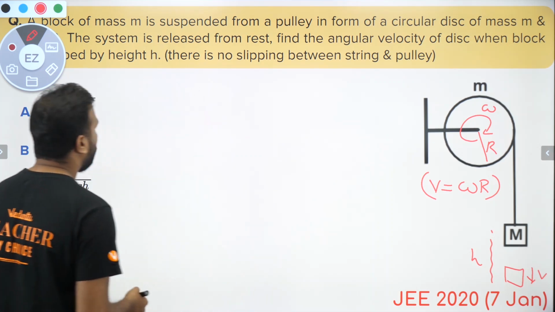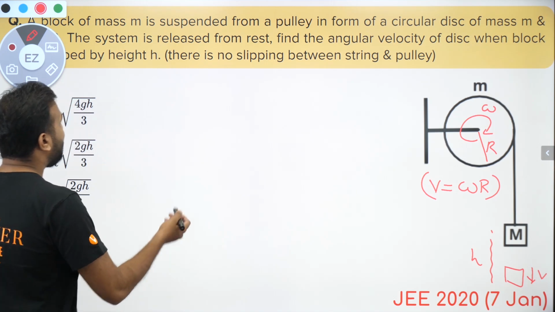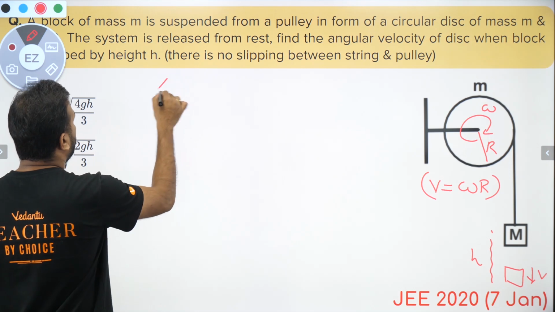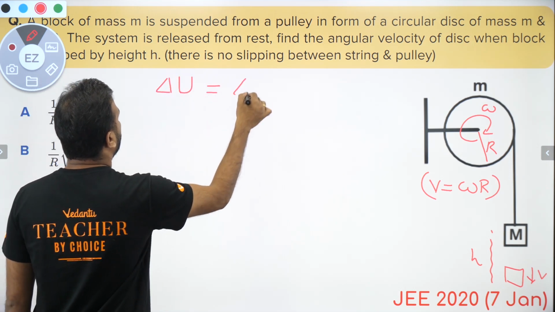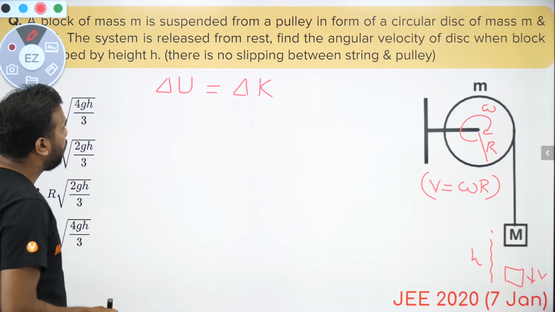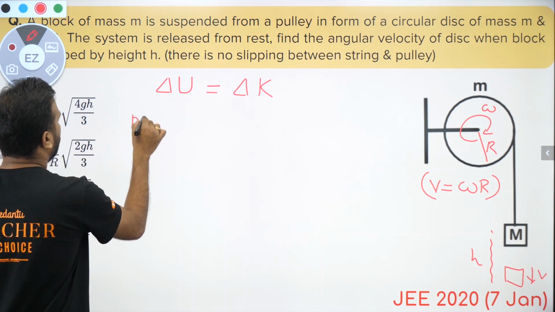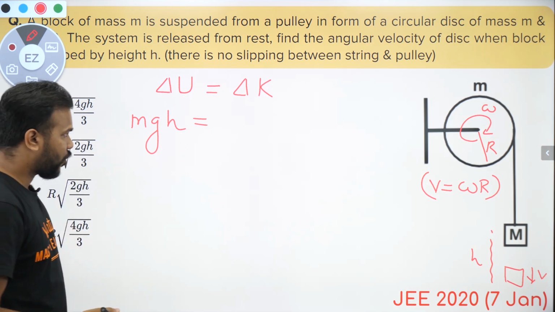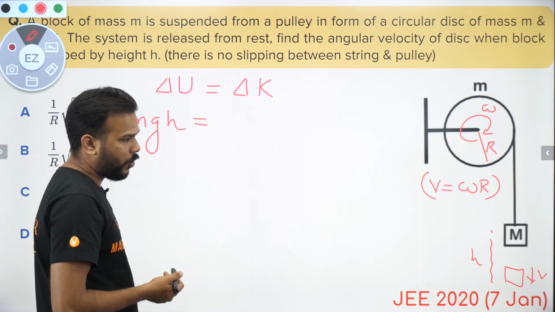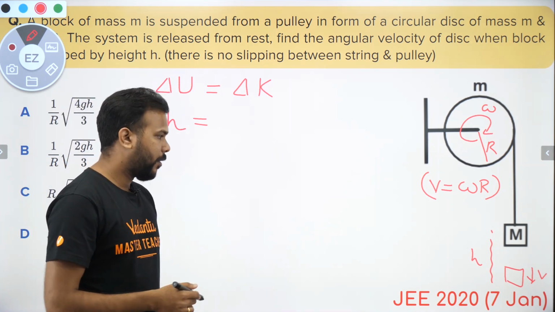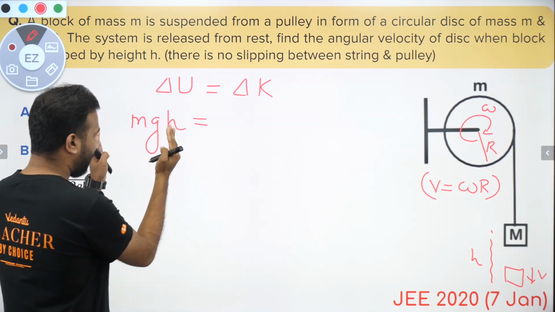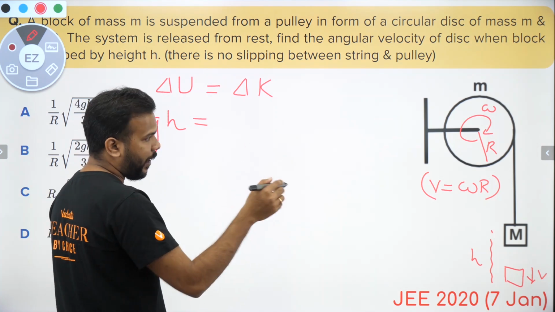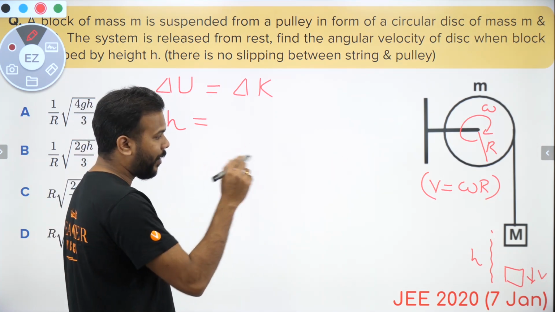So I'm going to use the law of conservation of energy. I'll say that the loss of potential energy will be equal to the gain in kinetic energy, which means delta U should be equal to delta K. When I write the loss in potential energy, there is only one object losing potential energy, and that is the block. Initial potential energy was mgh, and final will be 0. So this is the amount of loss. Initial kinetic energy is 0, and final kinetic energy will be possessed by both the pulley as well as the block.